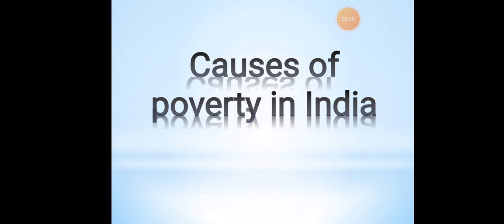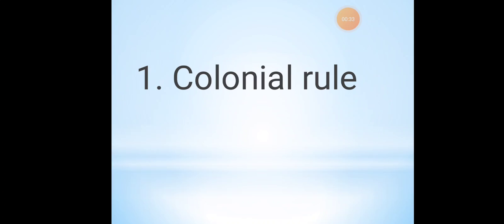So what does it mean? It means what are the problematic things which arise because poverty in India has been increasing. First one is because of colonial rule. The meaning of colonial is a powerful nation taking over a weaker nation. So what happened to our India before 1947? Our India was taken over by the British people. So this is known as colonial rule, where the British people had taken over our India.